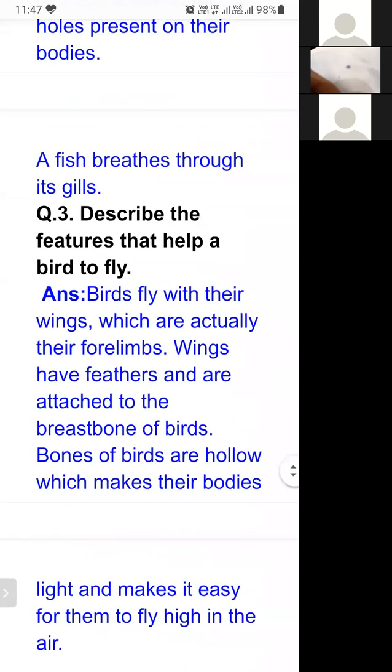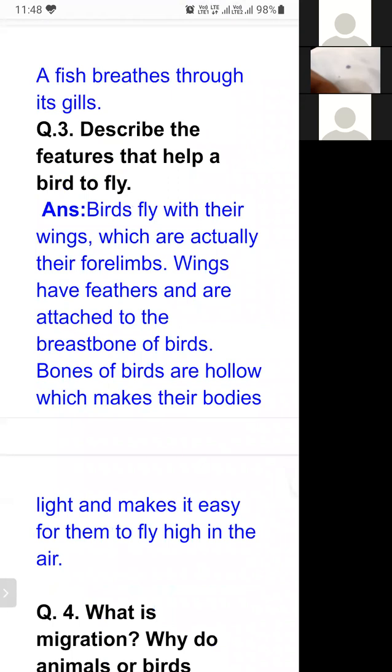Students, the next question, number 3. Describe the features that help a bird to fly. So what are the features? You have to describe them. You have to explain them, because these are long answer type questions. While you are answering a long answer type question, you have to give the answer in detail, meaning 30-40 words should be there. So describe the features that help a bird to fly.